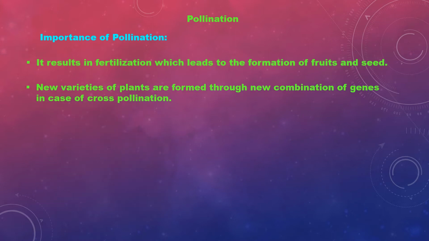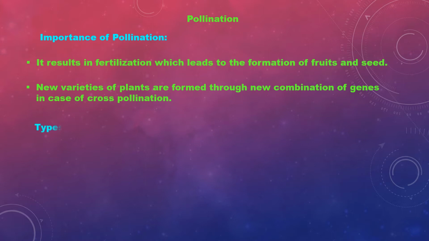And new varieties of plants are formed through new combinations of genes in the case of cross-pollination. Pollination is of two types: one is self-pollination, another is cross-pollination. Due to cross-pollination, new varieties of plants will form.